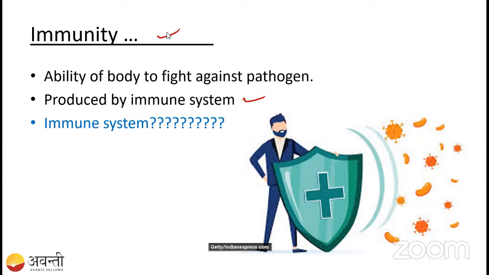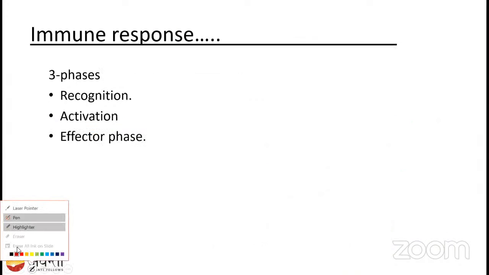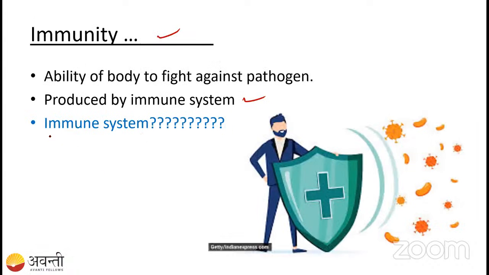Can anyone tell me, what happens if the immunity is not there? We are susceptible to diseases, right? If the immunity is there, we will not get the diseases. Or we will get the disease, but it is not going to affect us much. So if the immunity is not there, we will be susceptible to the disease, right? Yes. So this is about immunity.